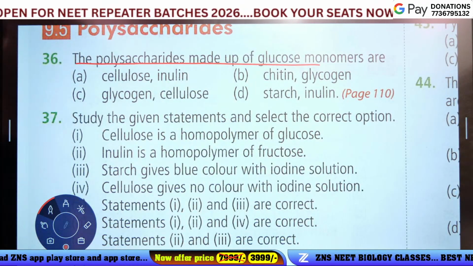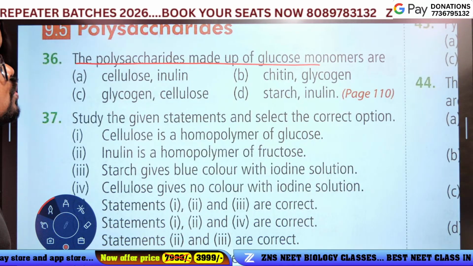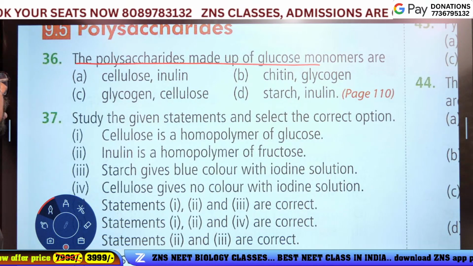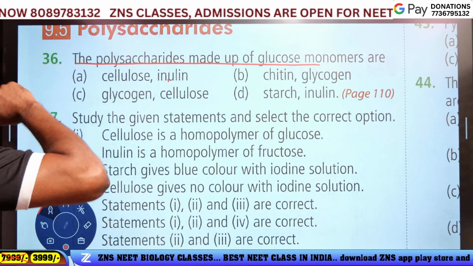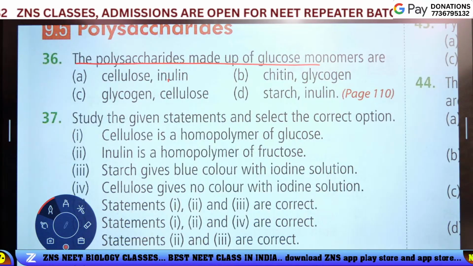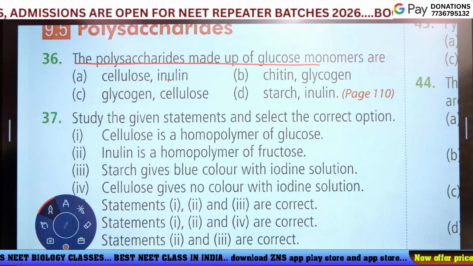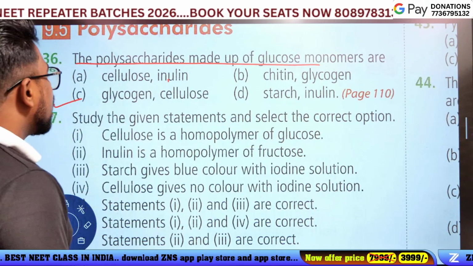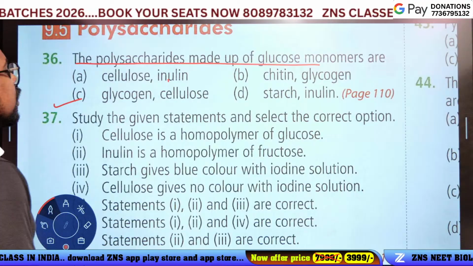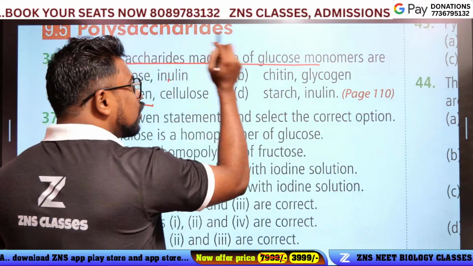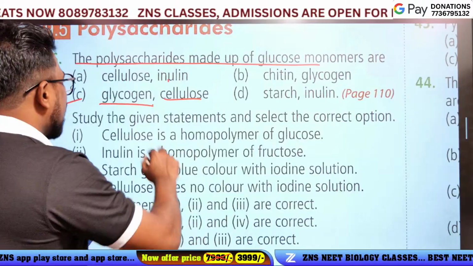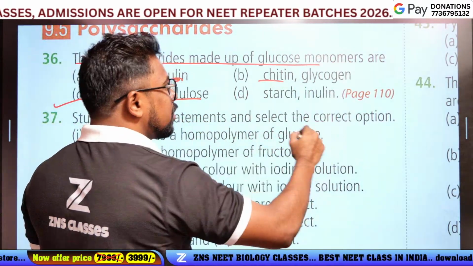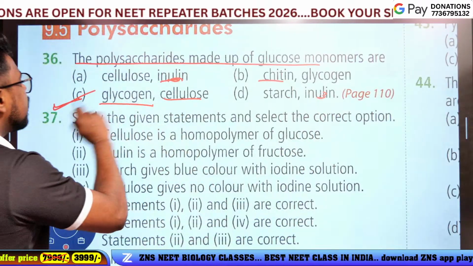The polysaccharide made up of glucose monomers are glycogen, cellulose. Option C is the answer because the monomers of glycogen and cellulose are glucose. Inulin is a polymer of fructose. Chitin is a polymer of N-acetyl glucosamine. So option C is the answer.